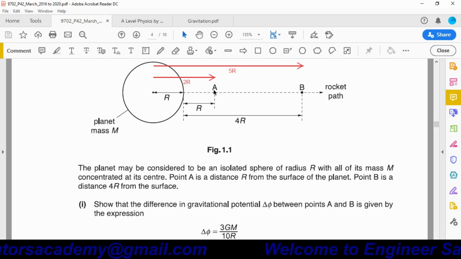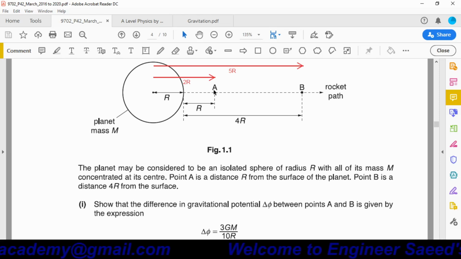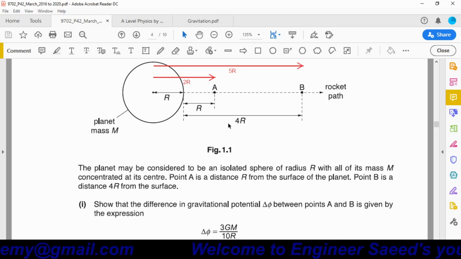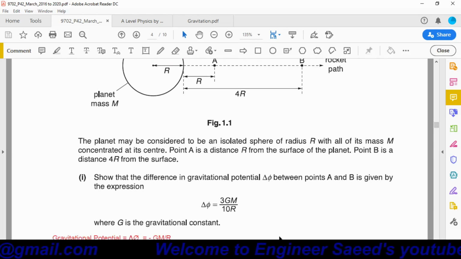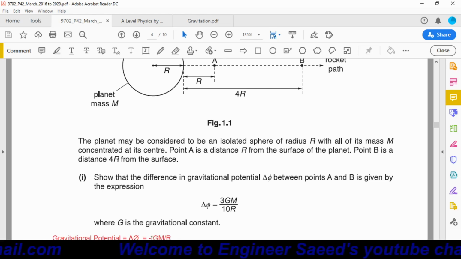Okay, when it is at point A, what is the gravitational potential? The formula for gravitational potential is minus GM over r, where the minus sign represents the force of attraction.